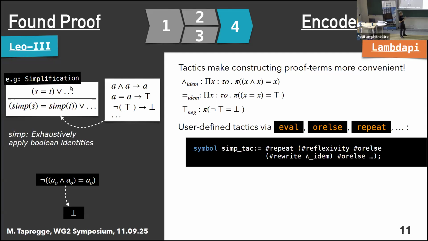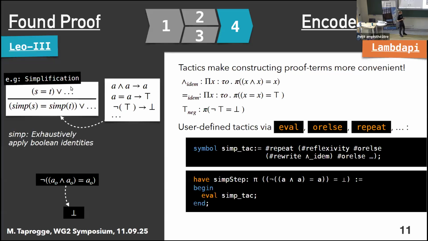And repeat in the beginning just tells us to keep doing this until we either can't do anything anymore, or ideally until we have resolved the goal that we're trying to prove. This makes our proof scripts much shorter, because all that we now have to do is use the keyword eval, which takes one of these tactics that are defined as a term, interprets it as a tactic and carries out the corresponding operations. This is actually what we're doing for the simplification in Leo3. We simply tell lambda pi to evaluate this tactic, and then lambda pi can automatically apply all of our Boolean identities at the relevant positions and resolve these kinds of steps.